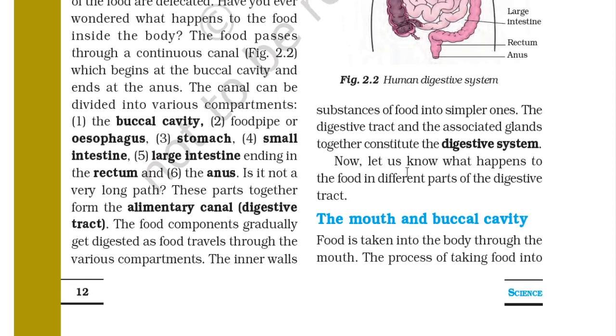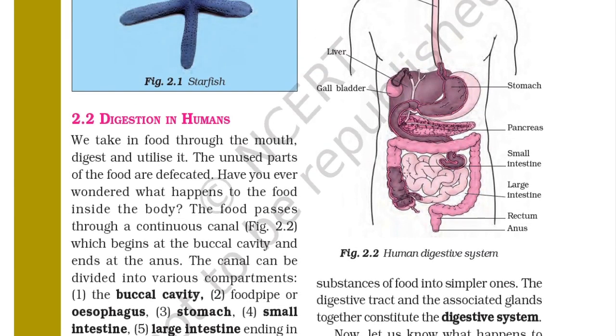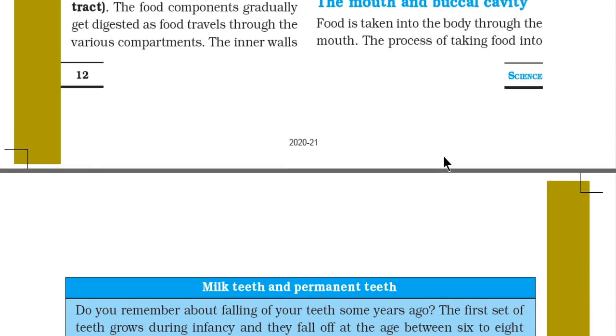So you can see here in the diagram of the human body, it is the digestive system. The food passes through here. Here is the stomach, here is pancreas, small intestine, large intestine, rectum and anus. So this whole structure is the total digestive system of the human body.